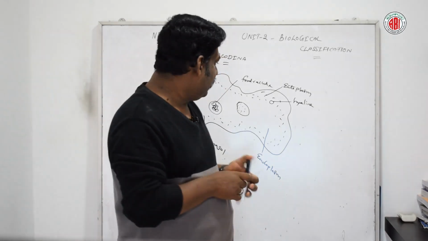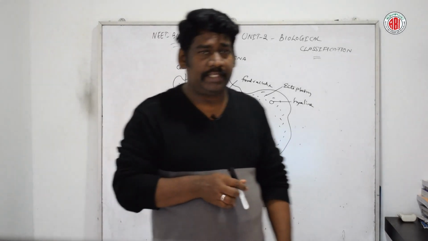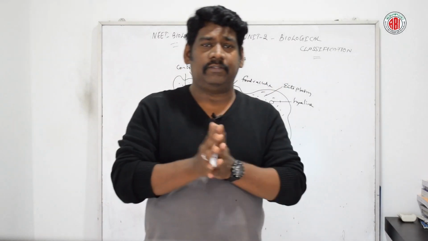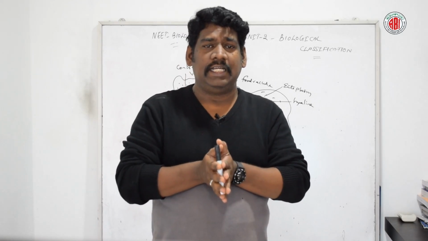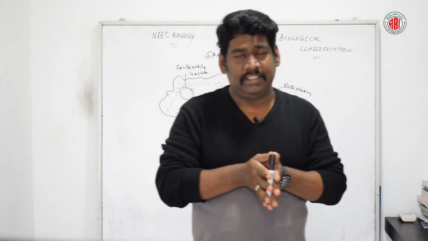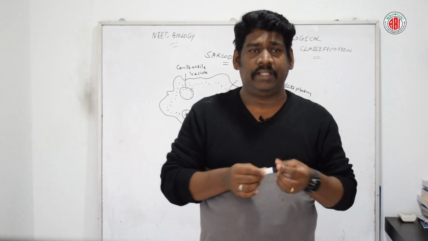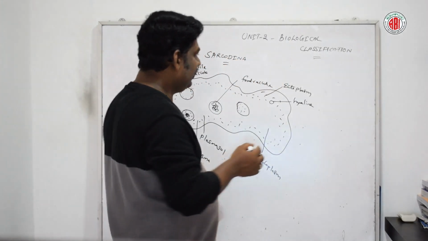Next, talking about Amoeba proteus. It is also called the little Proteus, and it was first discovered by Rosenhof in the year 1755.